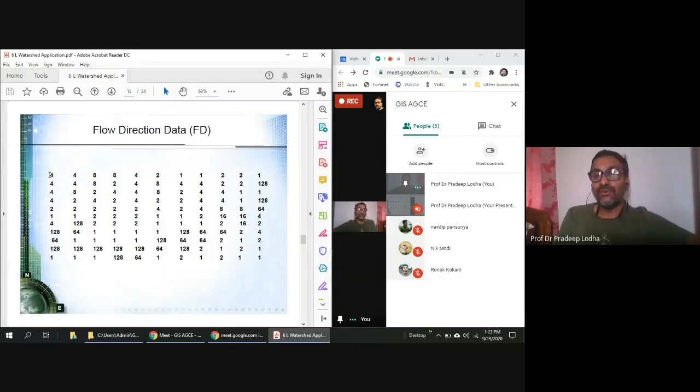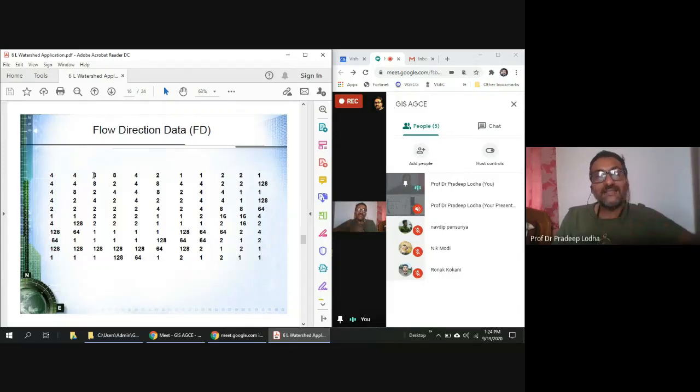So what does this 4 mean? 1, 2, 4. So it is flowing southward. Look at the first cell, it is marked with 4. Likewise, this is marked with 8. 8 means 1, 2, 4, 8. This is south of west, a diagonally downward direction of flow. This is 1, which means east. So each cell is marked with the direction in which it would flow. Suppose this is flowing 4, downward, isn't it? This is also 4, downward. This is southwest.